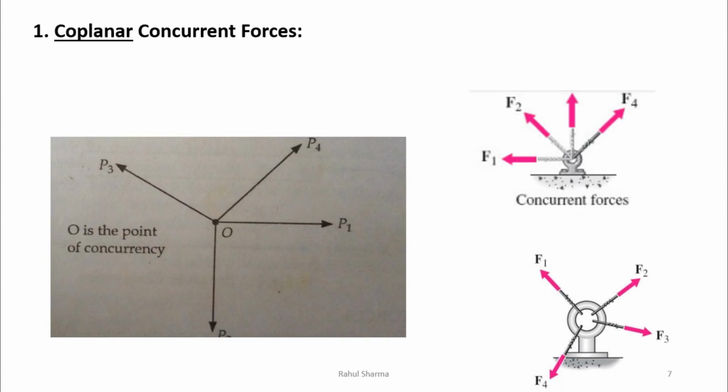Let's take the same example in another form. You can compare it to sitting in a room where a number of things are placed on a bed. The bed is on the floor only. You put a chair, a table, and you are also sitting on the bed, a number of things acting on a single point, then it is known as coplanar concurrent forces. The plane is single; coplanar means on a single plane, like the floor only.